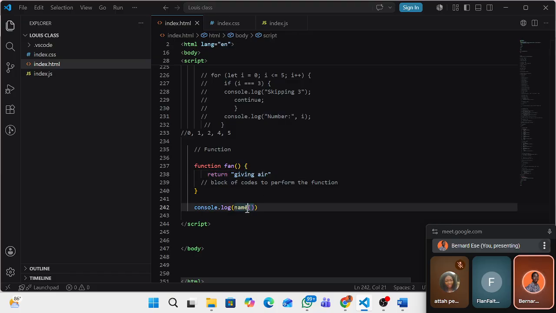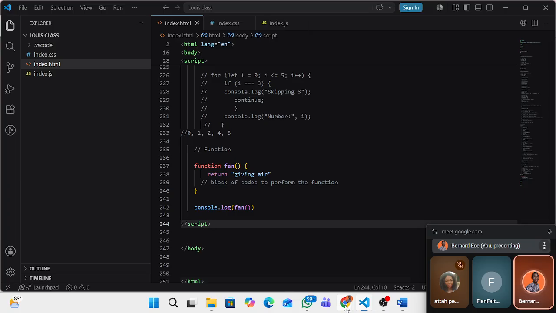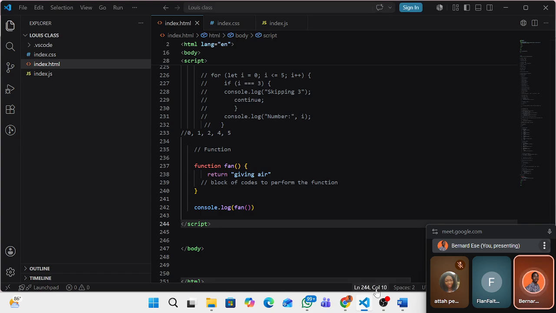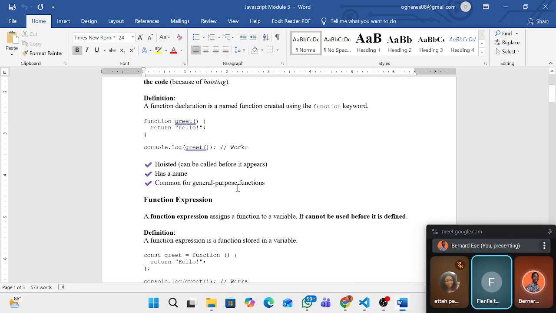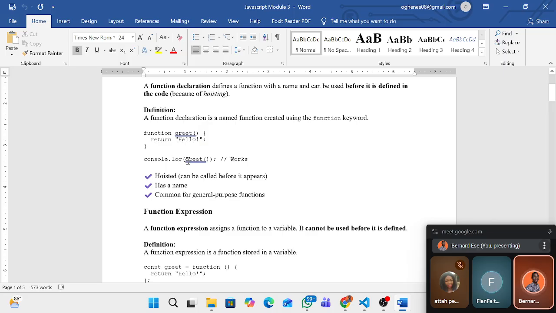So here will not be fan. So when you output it, you will get giving a. You understand? So that's function declaration. Function declaration. Now, the most important thing you have to know here is that function always have